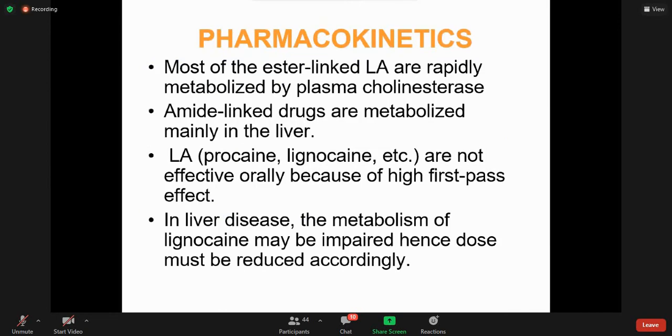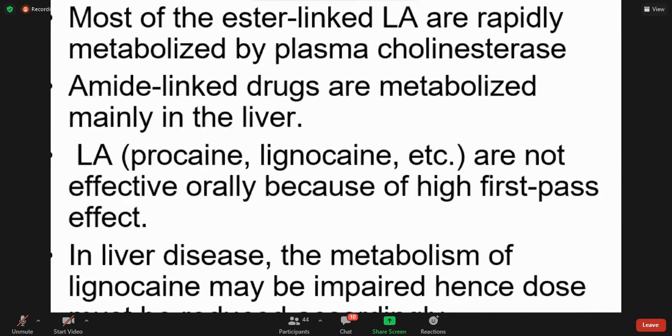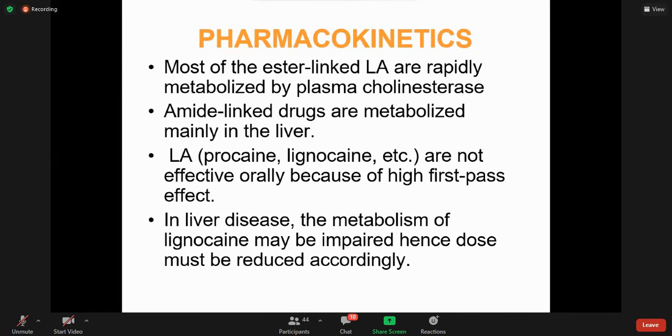Now the pharmacokinetics, this is also important. Already we have discussed that we have two groups of local anesthetics: one is the ester group and the other is the amide group.